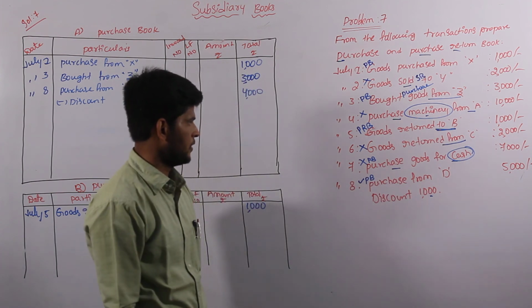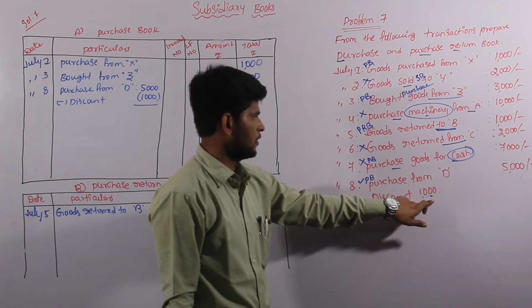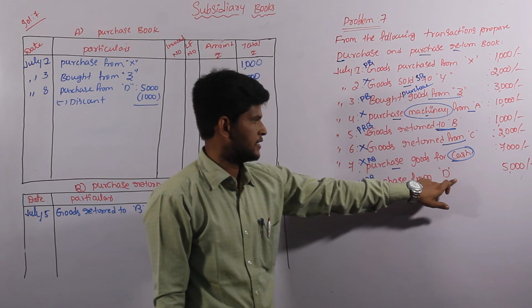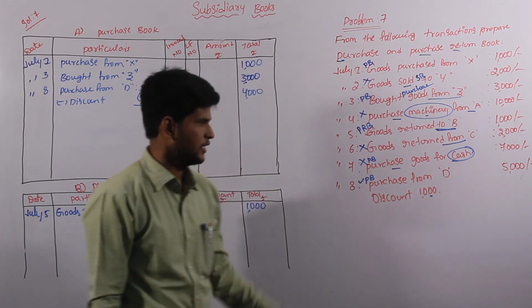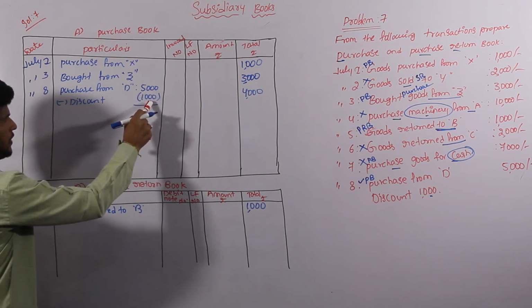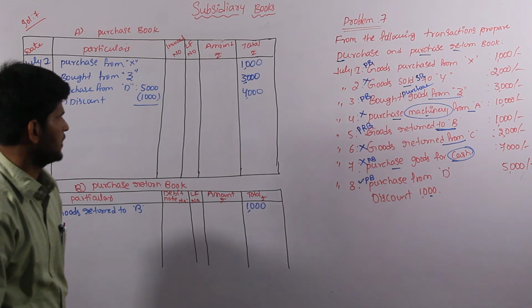And come to the last one, the 8th transaction, purchase from D 5000, discount 1000. We are purchasing from D, it is a credit purchase transaction, allowing discount 1000. This comes under our purchase book. Total 5000, discount 1000 deducted, total value is 4000. So all values are perfectly entered.